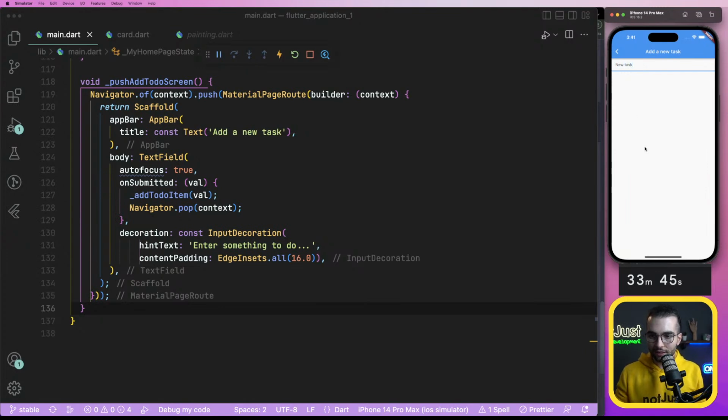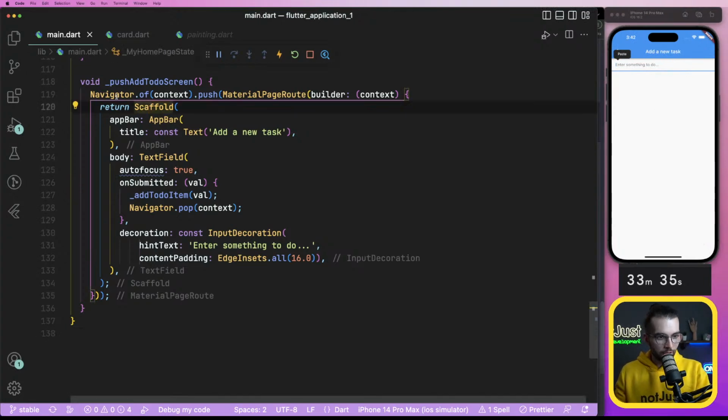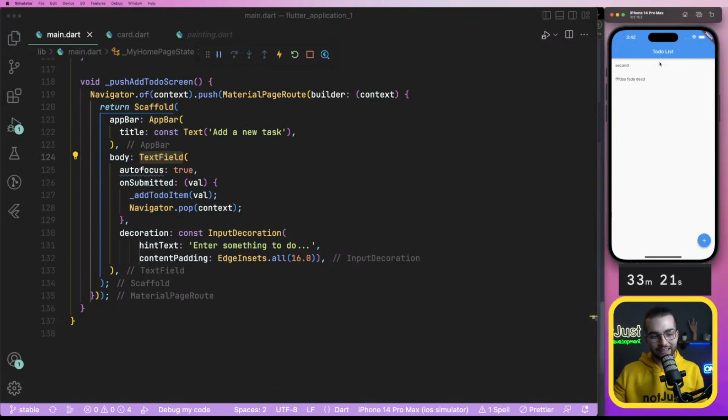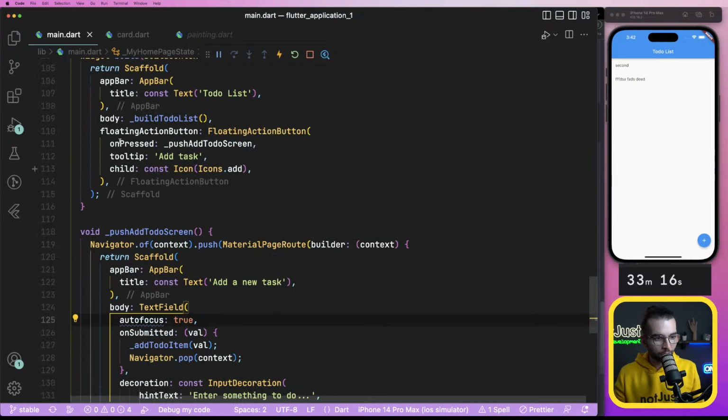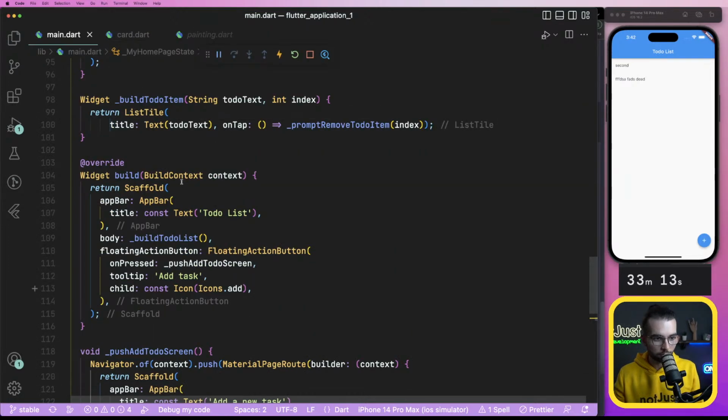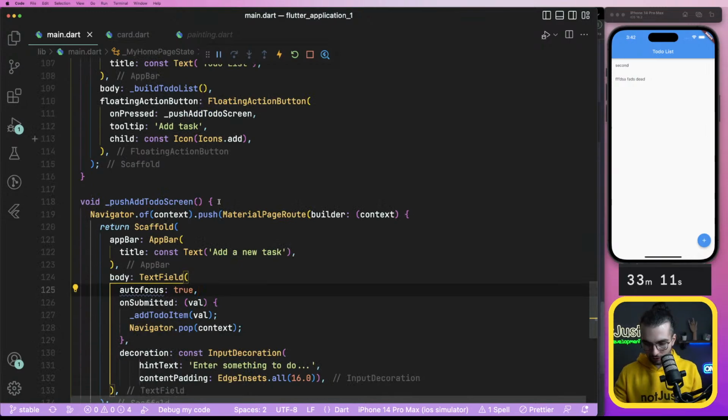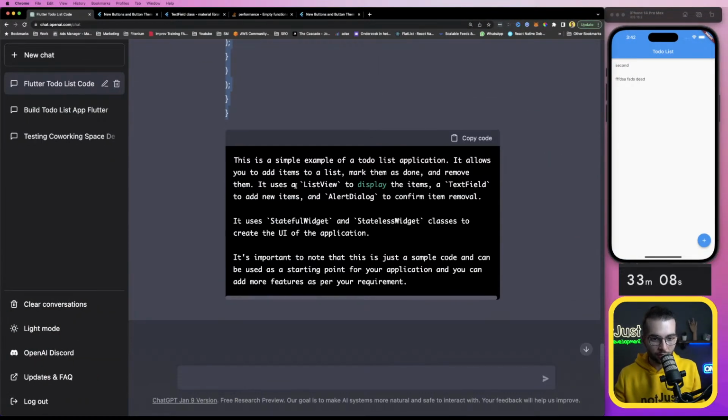New task. And here, what should I do? On submit, but how to submit it? Navigator push material page route builder, app bar, add a new task. For the body, we have a text field. Oh, probably I should press enter. Yes. But what if I want to add a button? I could do it with a text button. I saw already, but maybe we can ask him.